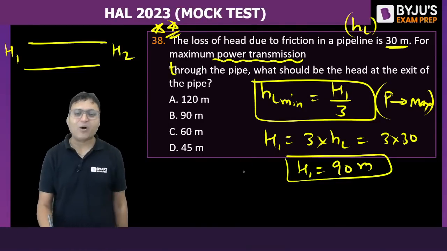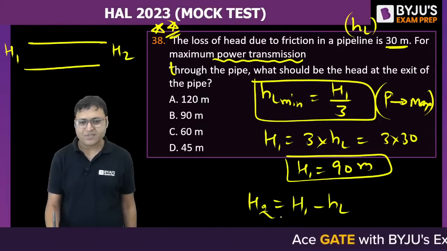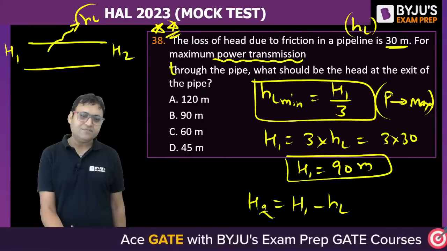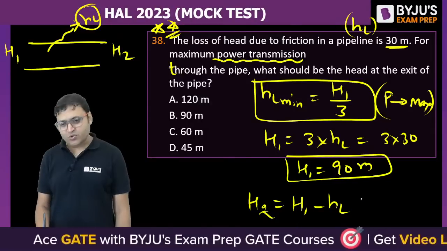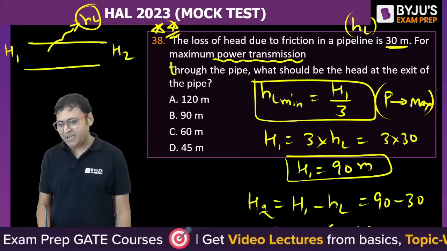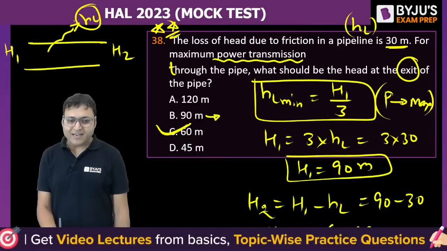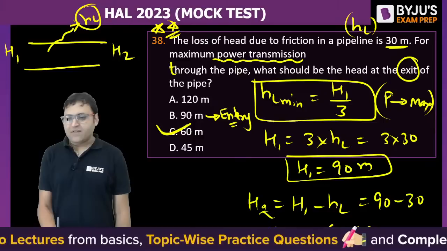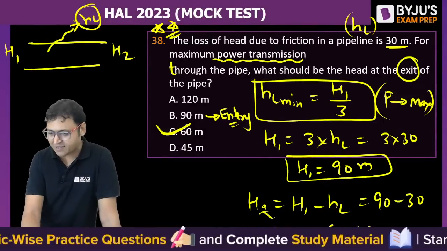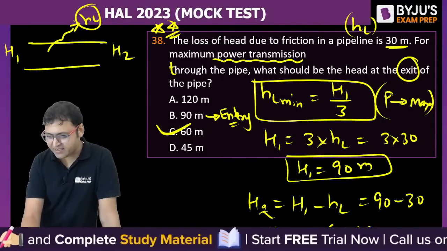But the question is not about H1. So H2 will be equal to H1 minus HL. Isn't it? The question is about H2 because there is a loss HL. So H1 minus HL will be H2. So it is 90 minus 30. So H2 will be equal to 60 meter. Option C. If the question would have been to find out the head at entry, then option B would have been the correct answer. Right? Yes, great.